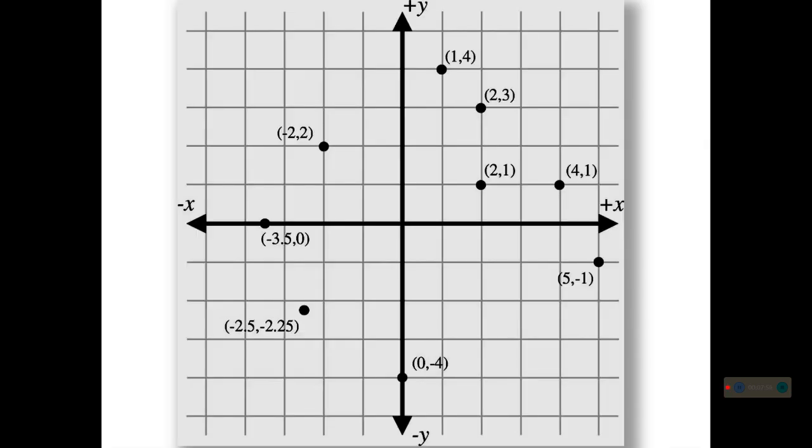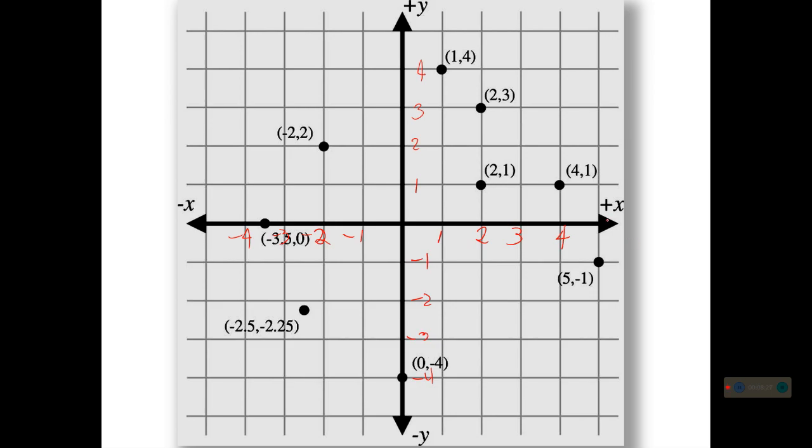So how are we going to have that? Again, on our x-axis, we have the positive numbers: 1, 2, 3, and 4. Then, on the left side, we have negative 1, negative 2, negative 3, negative 4. Then, on the y-axis, we have 1, 2, 3, 4, and the negative will be on the lower part: negative 2, negative 3, negative 4.